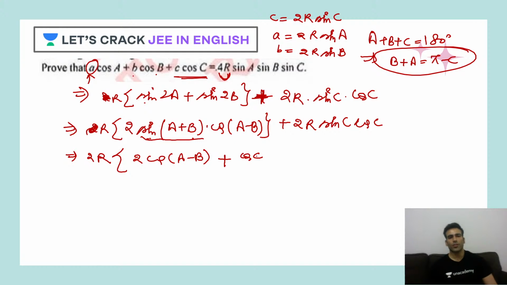Now this cos of c can be written as cos of pi minus a plus b. But in the second quadrant, cos is negative. So this negative sign will have to come here. Clear, guys? I hope this is clear to everyone. And outside, I'll have sine of c. Clear?